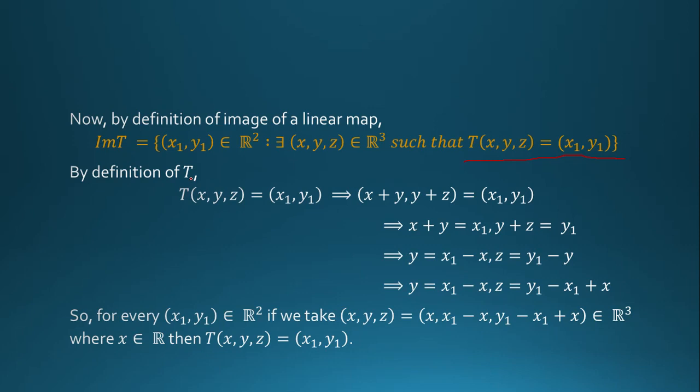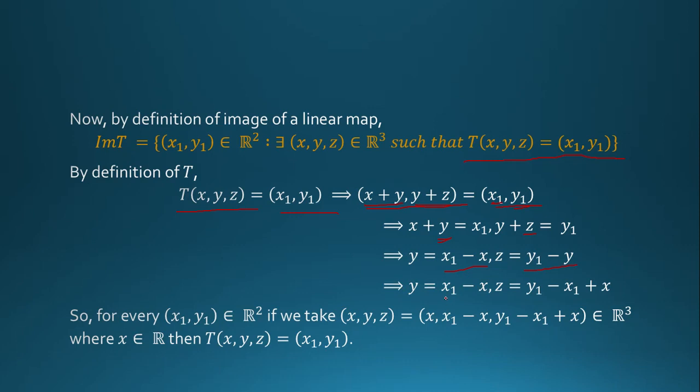By definition of transformation, T of x, y, z is equal to x plus y comma y plus z is equal to x1, y1. So x plus y is equal to x1 and y plus z is equal to y1. So y is equal to x1 minus x and z is equal to y1 minus y.